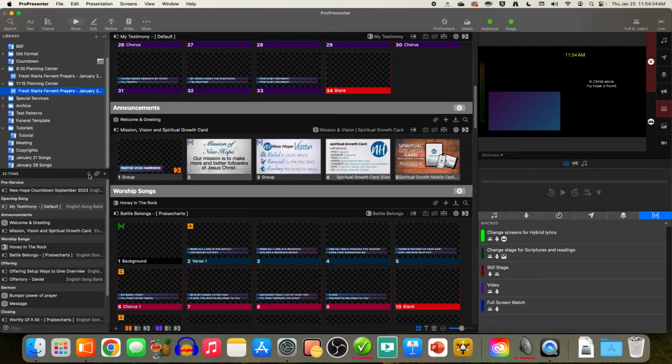This little swirly means something is different from what it's seeing on Planning Center, and you can click it. But every once in a while, it will break something you already fixed. This is why it's important to do this early enough to have time to double check it. So I'm going to click the update button, and it updates the order of worship, but it still didn't find Honey in the Rock.